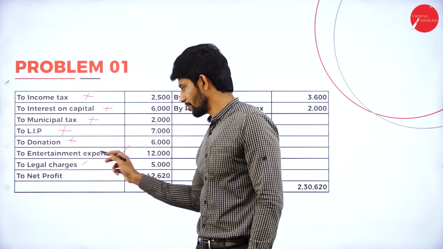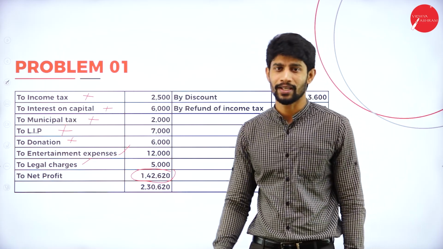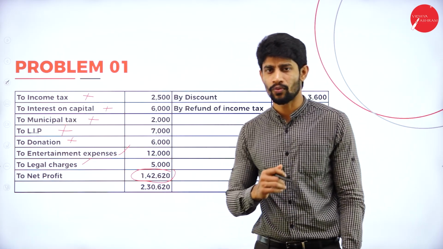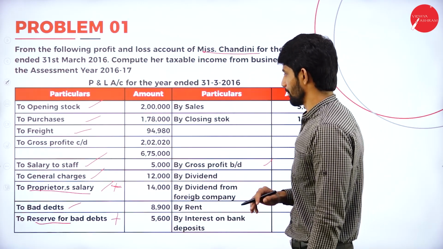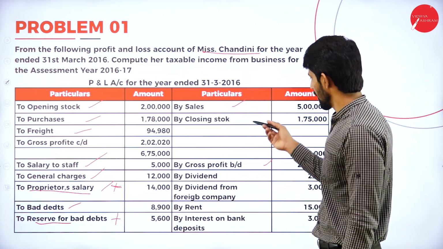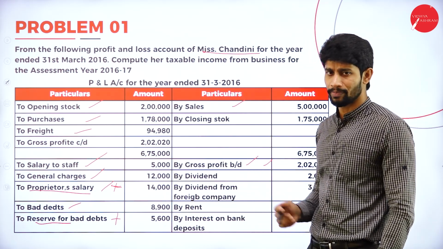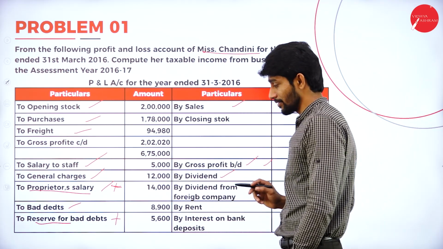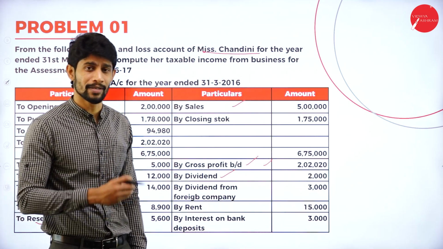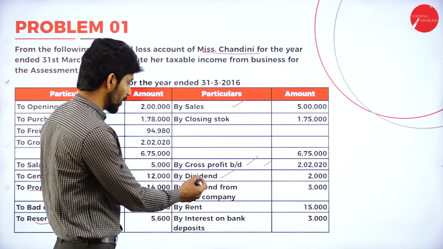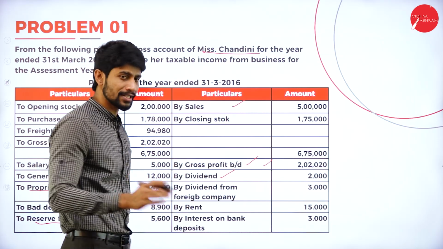Next, legal charges, business. According to him, his net profit is 1,42,620. So in the income side, sales, okay, business, and the available closing stock is given. Next, gross profit, yes, it is a business income. Dividend, that means he received some dividend. Okay, dividend is not related to business, it comes under income from other sources.